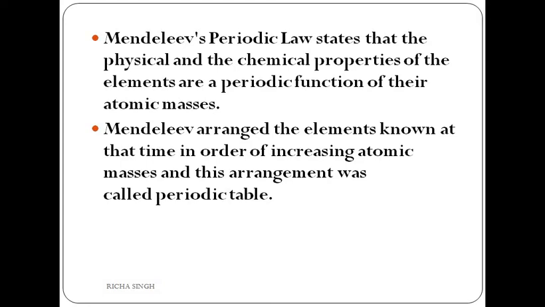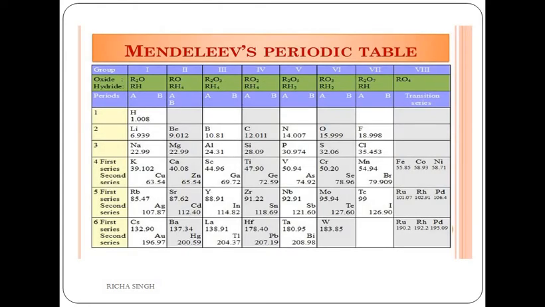Now, how did he make this discovery? He arranged 63 elements in order of their increasing atomic masses in the form of a periodic table. Elements with similar characteristics were present in vertical rows called groups, and horizontal rows were known as periods. Let's see this. Now you can see the main characteristics briefly here. In the periodic table, the elements are arranged in vertical rows called groups and horizontal rows called periods.